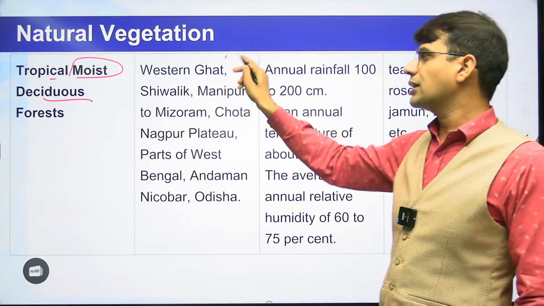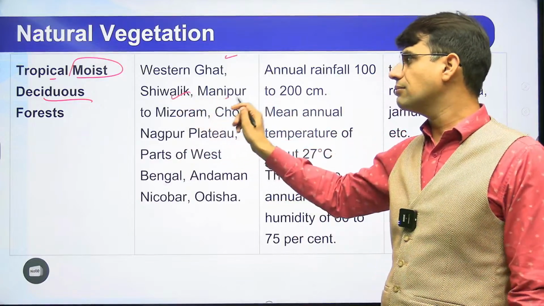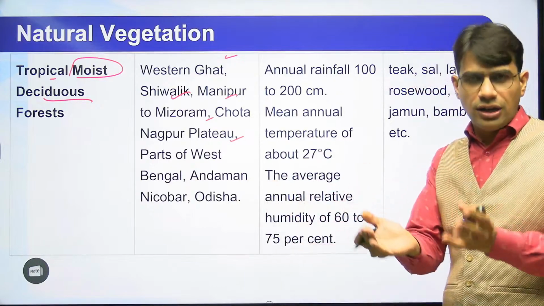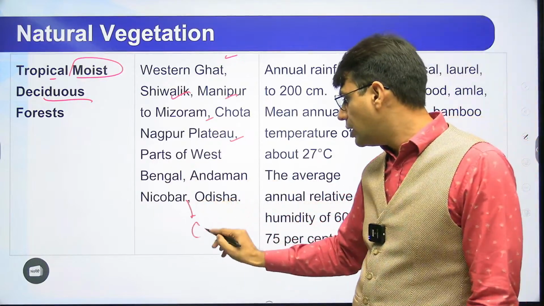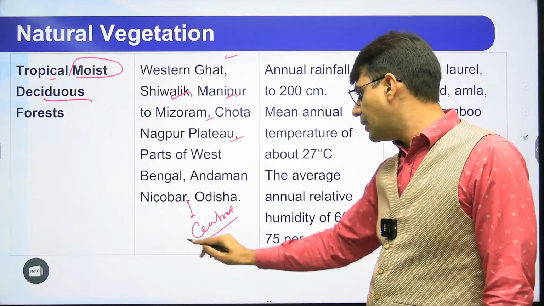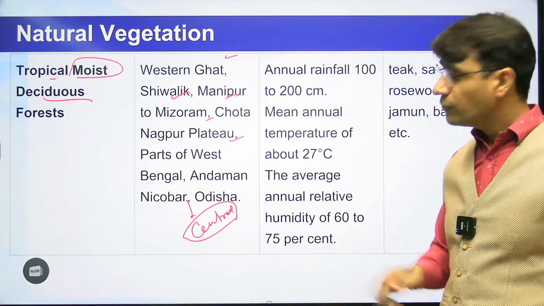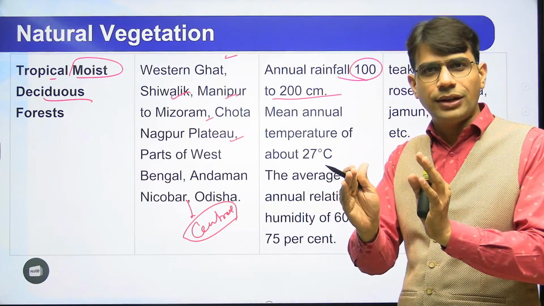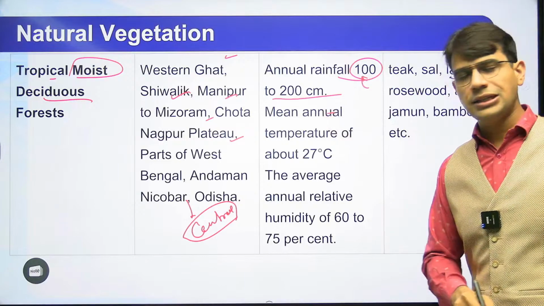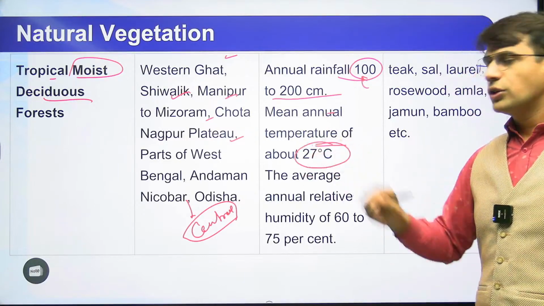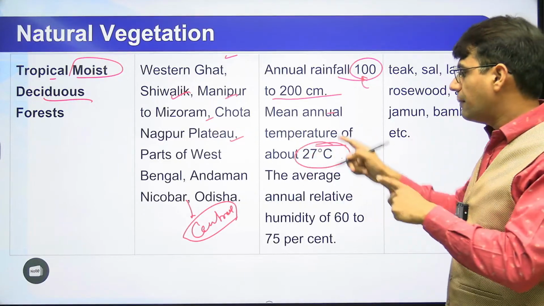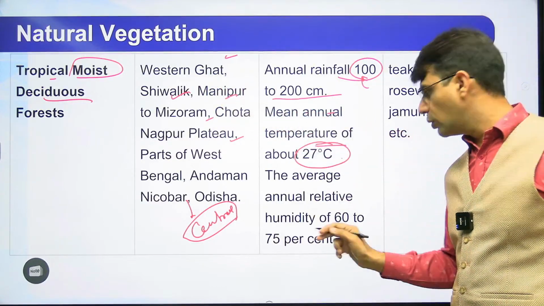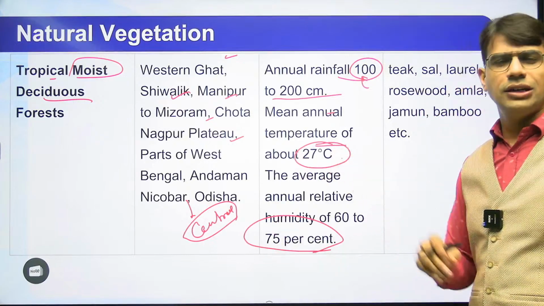So it will be in the Western Ghat, the interior part, the Shivalik region, Manipur to Mizoram region, Chota Nagpur Plateau, the interior part, because they are all rain shadow regions, or the central part of Andaman and Nicobar. Over here, the rainfall will be between 100 to 200 centimeter. Mean annual temperature will be 27 degrees Celsius because it's a tropical forest. And over here, humidity will be again 75%.